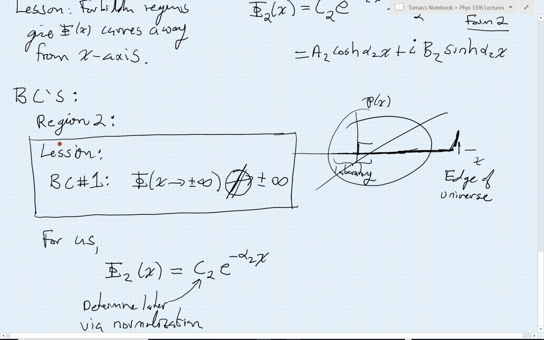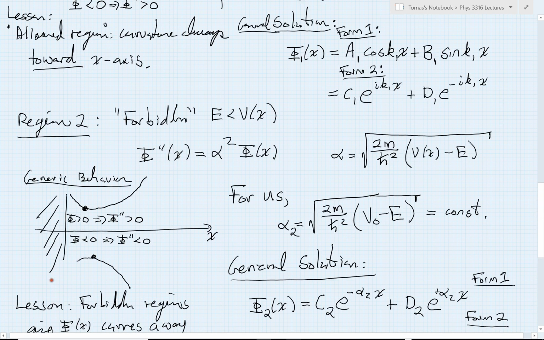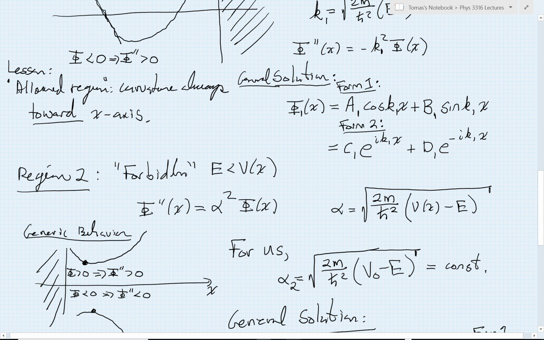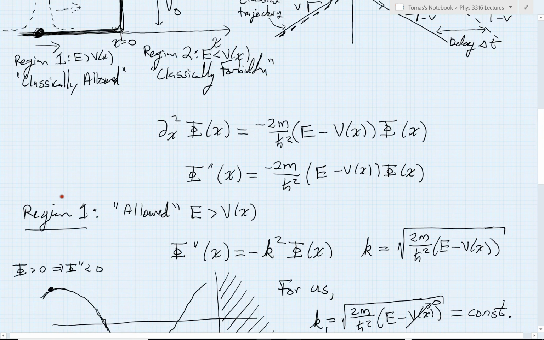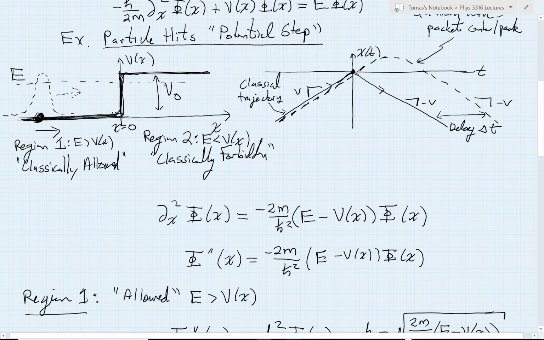We still have to attach this now somehow to what's going on in region 1, which has these two adjustable parameters. So we have to find a way to connect what is going on in region 2 to what is going on in region 1. So there's really another region we need to talk about that we haven't discussed much in depth, and that is this transition region here.